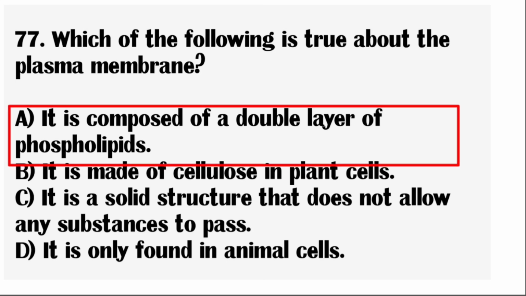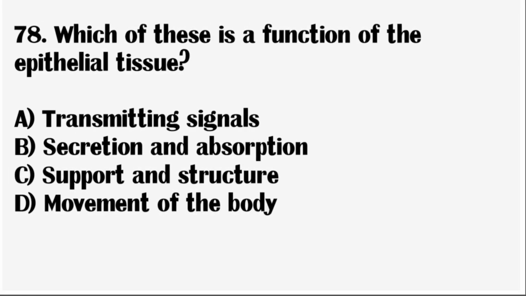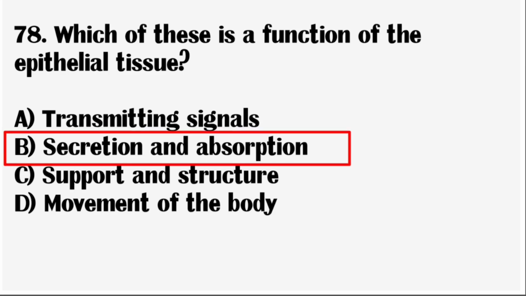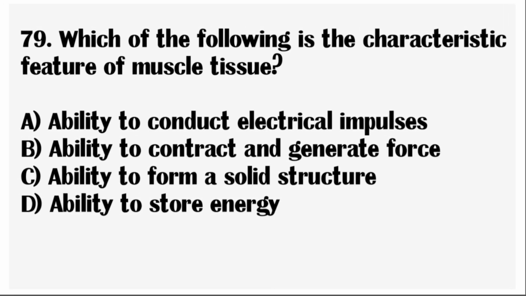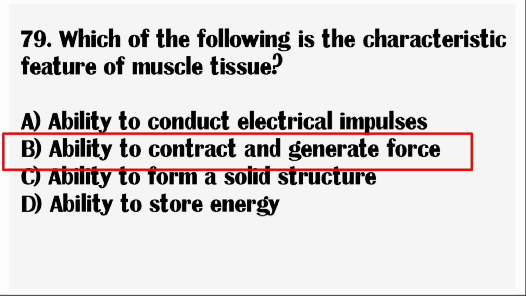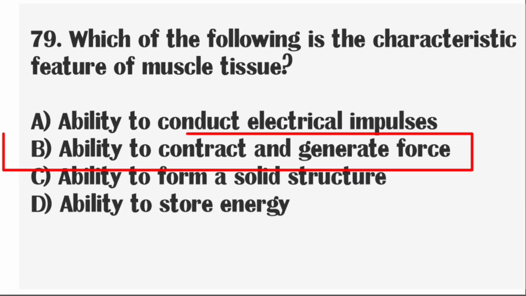Correct answer, it is composed of a double layer of phospholipids. Next question, which of these is a function of epithelial tissue? Correct answer, secretion and absorption. Next question, which of the following is the characteristic feature of muscle tissue? Correct answer, ability to contract and generate force.